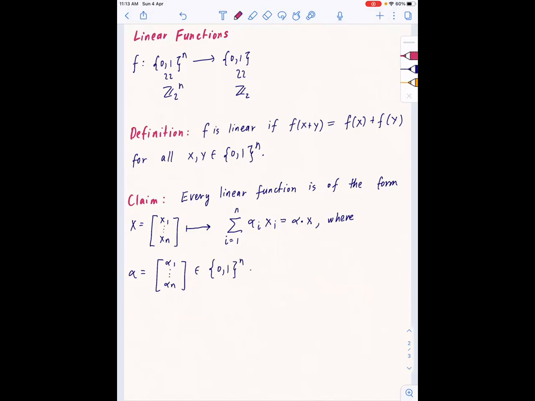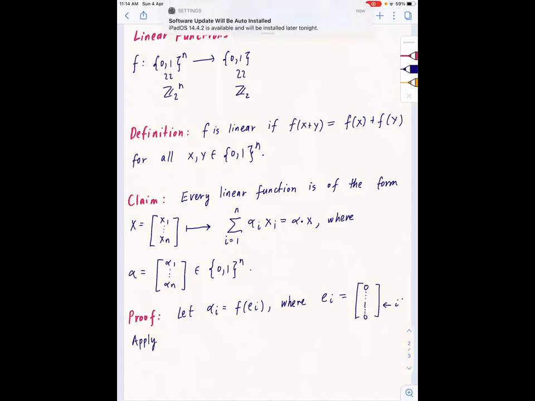And the proof is very easy. So firstly, I want to say that any such function is a linear function because alpha dot (x plus y) is equal to alpha dot x plus alpha dot y. And why are these the only linear functions? Well, you just define alpha_i equal to f of e_i, where e_i is the basis vector, and then extend by linearity, right? So e_i is 1 in the ith coordinate and zeros elsewhere. And then just apply the definition of linearity.